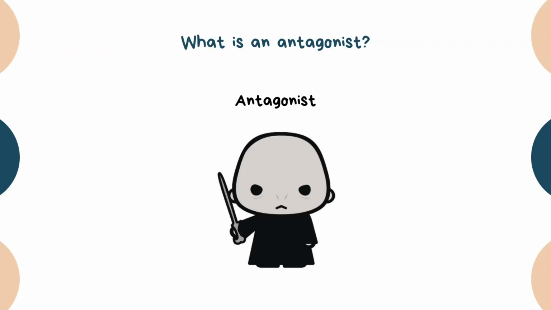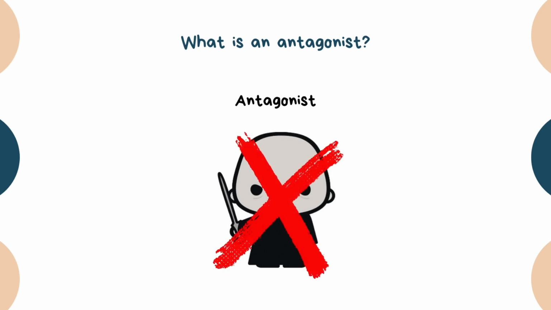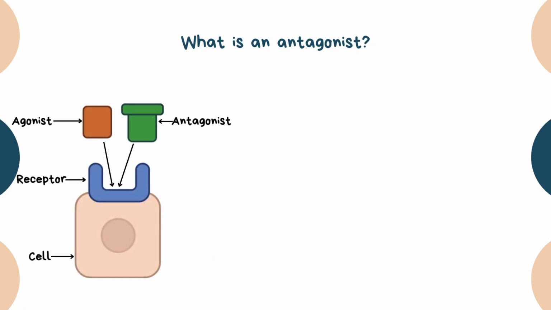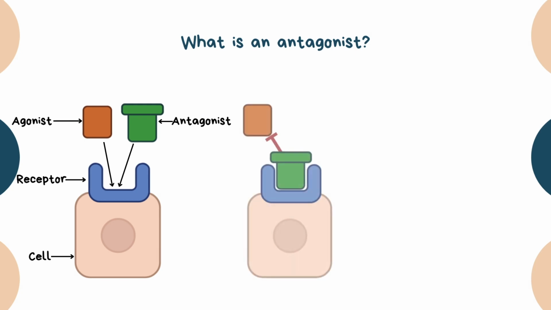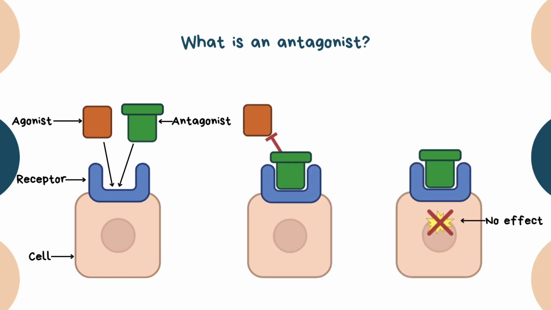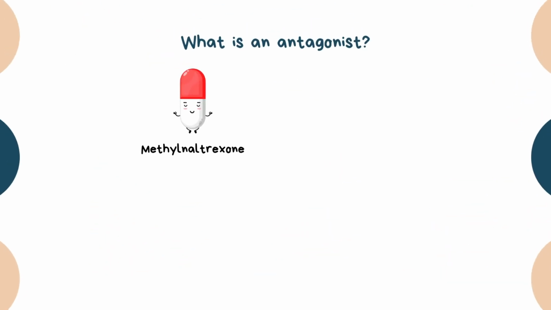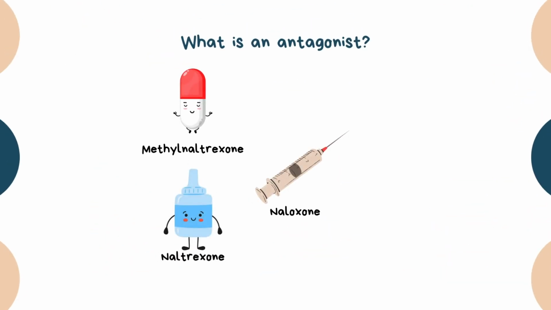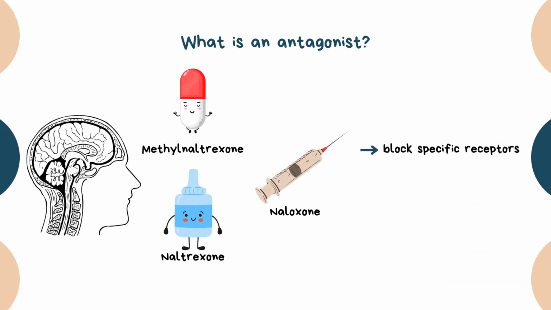In pharmacology, an antagonist is not the villain of your favorite book. However, an antagonist has a similar function to the villain of a story. An antagonist stops the effect of an agonist. It binds to a specific receptor in the central or peripheral nervous system and blocks it, preventing signal transduction and therefore biological response. The most common antagonists are methylnaltrexone, naltrexone, and naloxone. They reverse the effects of common opiates and can stimulate withdrawal symptoms.